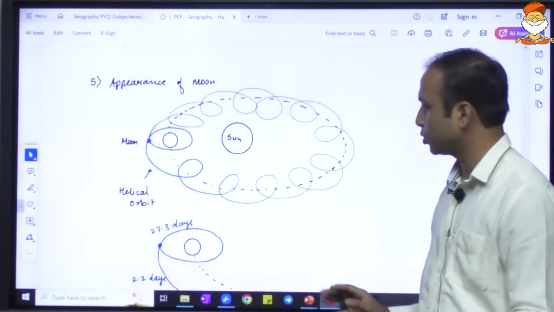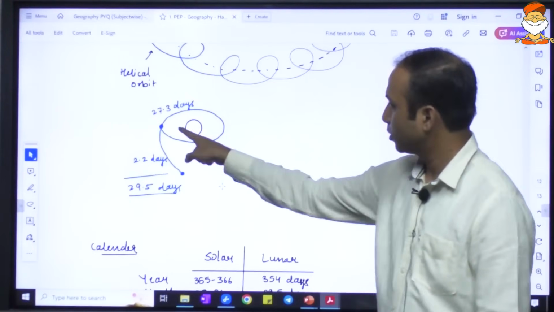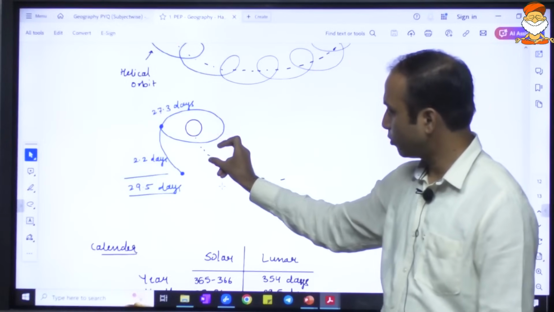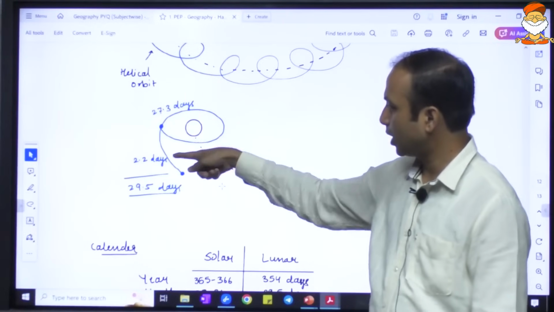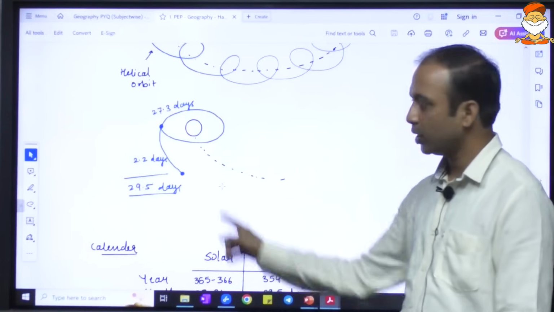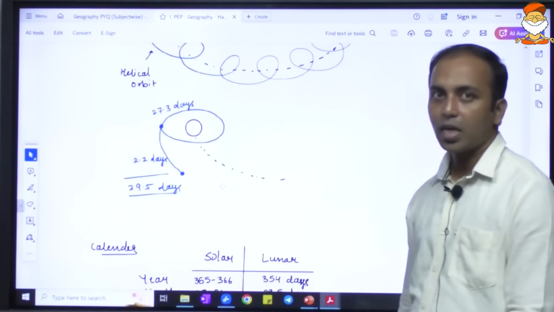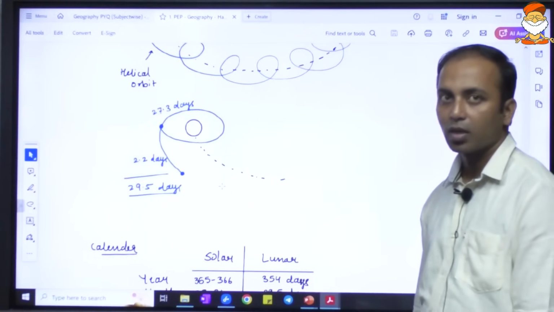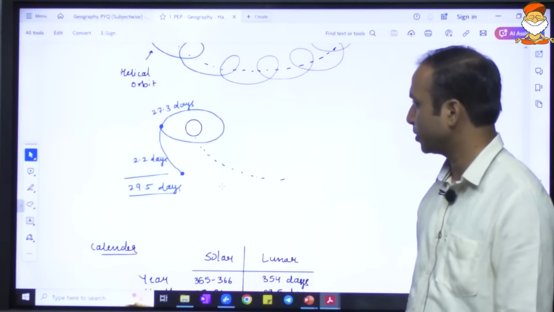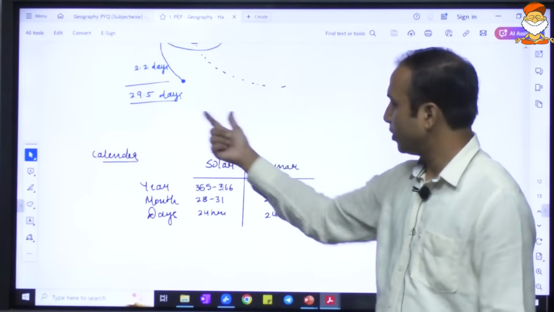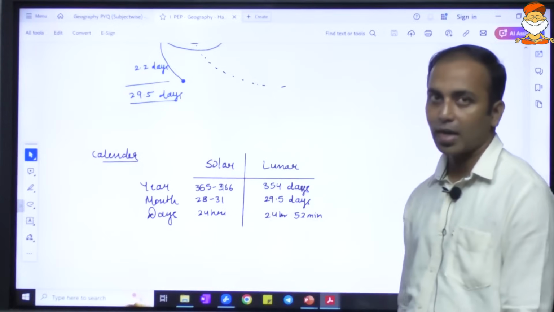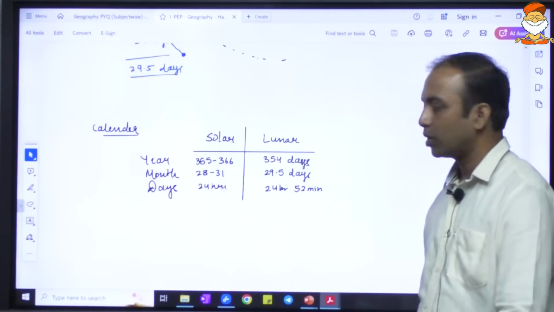So let us try to understand this: the moon takes 27.3 days for one revolution, and in that much time earth would have moved ahead. So the moon also has to travel an additional 2.2 days. Collectively, in 29.5 days it will complete its path, come back to the same position and catch the earth. This 29.5 days is considered as 1 month in the lunar calendar.